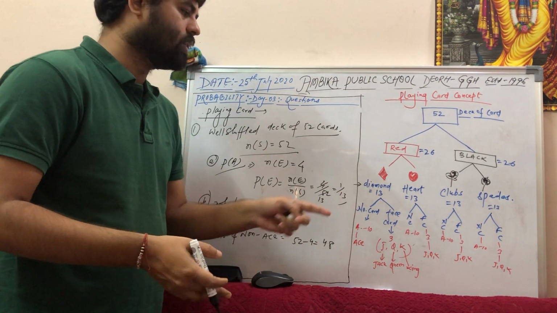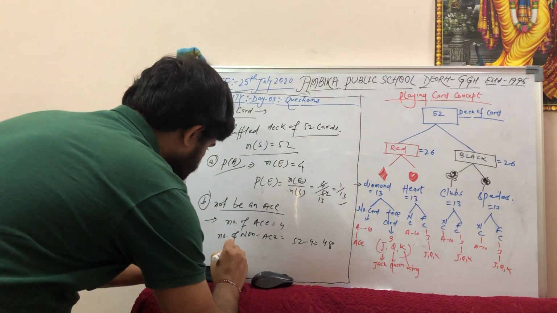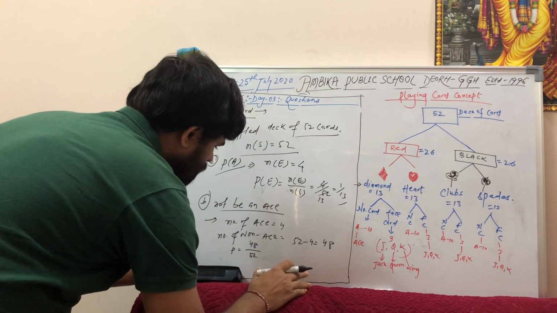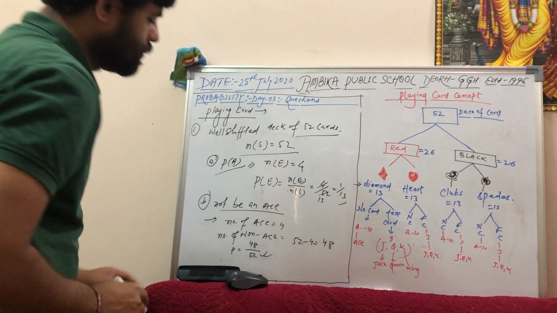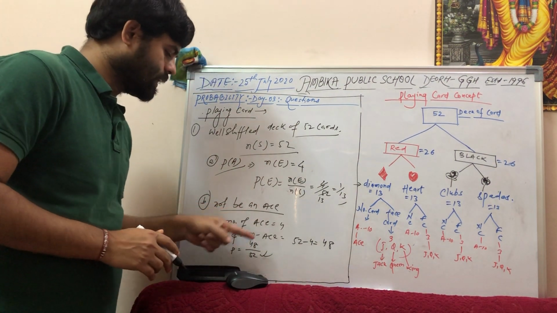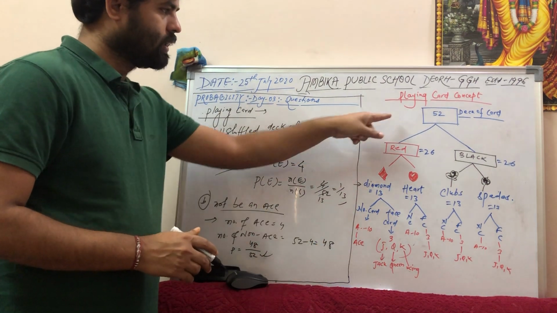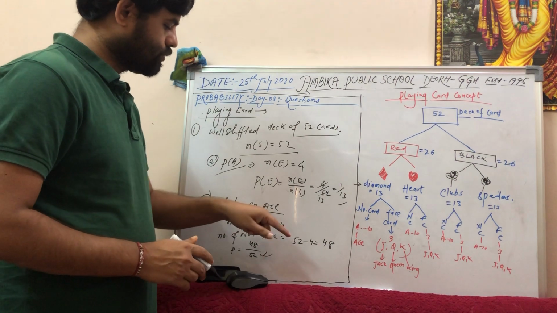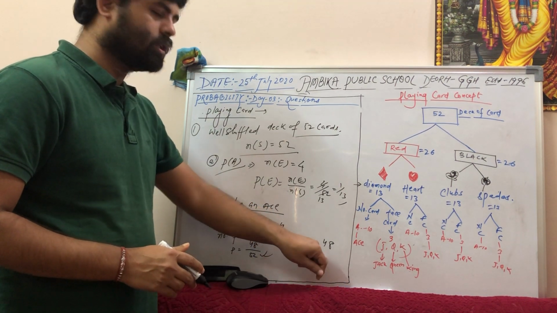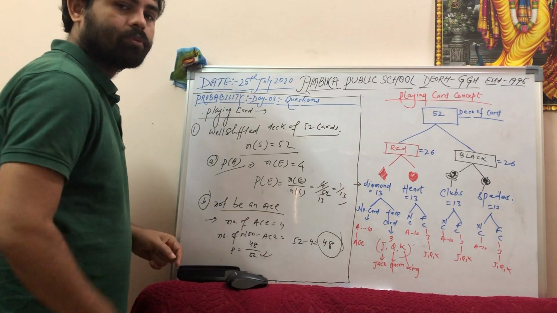It is a number or a face card, something else, but it is not an Ace. So probability equals 48 by 52, right? So one way of solving the question is you just count the number of non-Aces from this diagram. Out of 52, 4 are Aces, so the rest, 52 minus 4, are non-Aces. So non-Aces are 48, and the probability is 48 by 52.